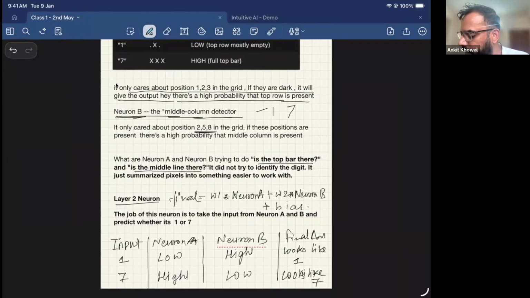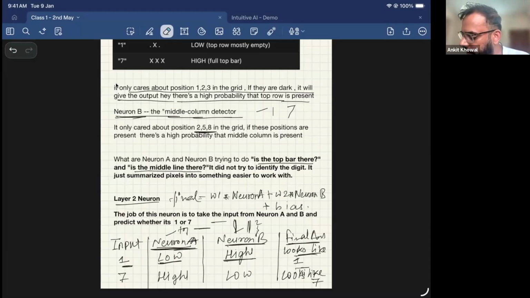For 1, what will happen? Neuron A was taking care of the top layer. So for A, we saw that the top layer is not present, so it will say low probability. But what will neuron B say? Neuron B was taking care of the middle layer, 258, if I remind you. So it will say high probability. Now this final neuron will see that neuron A is saying low, telling that this is not there, but this is present, the middle column. So most probably it looks like 1.